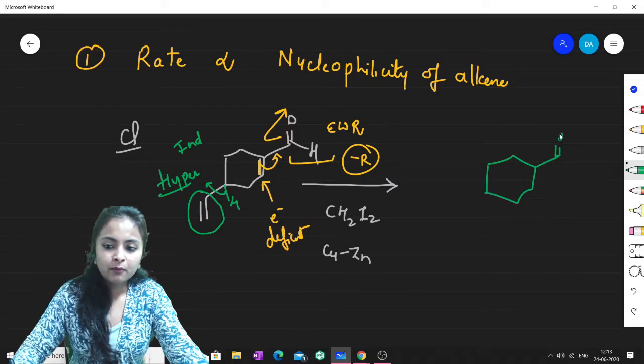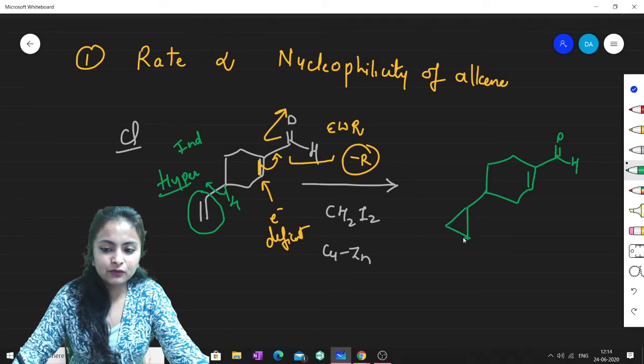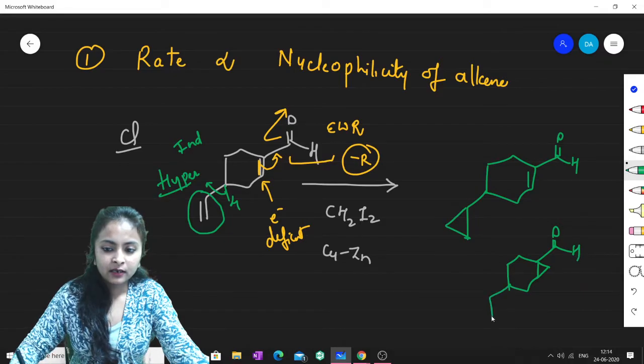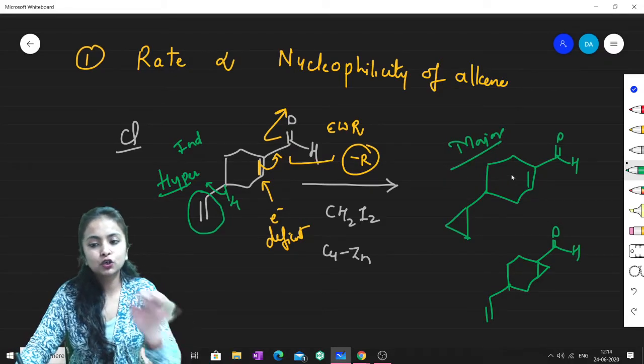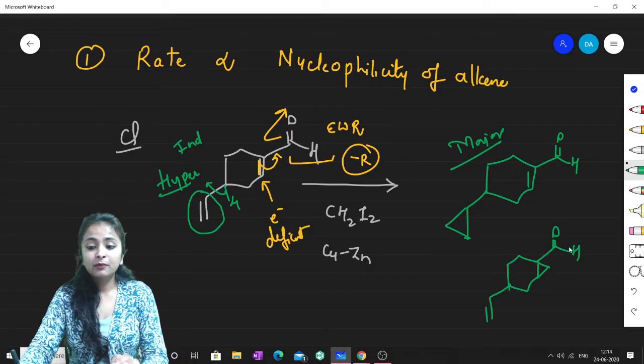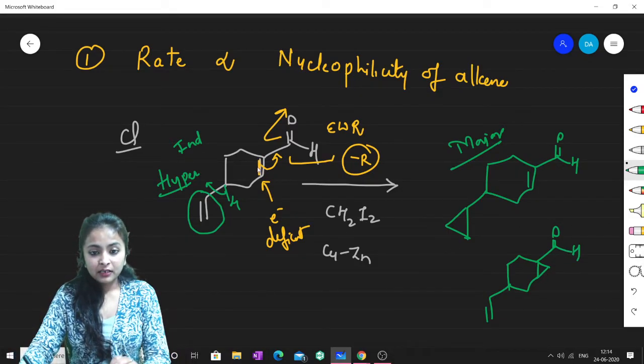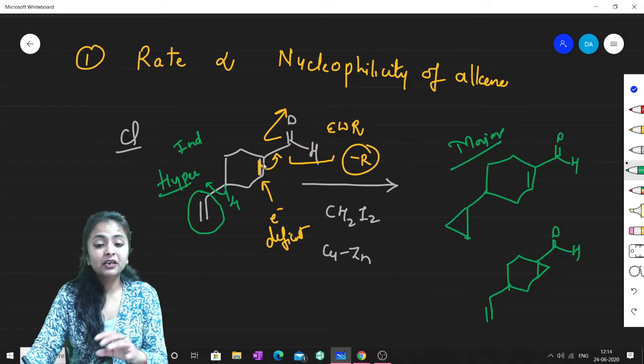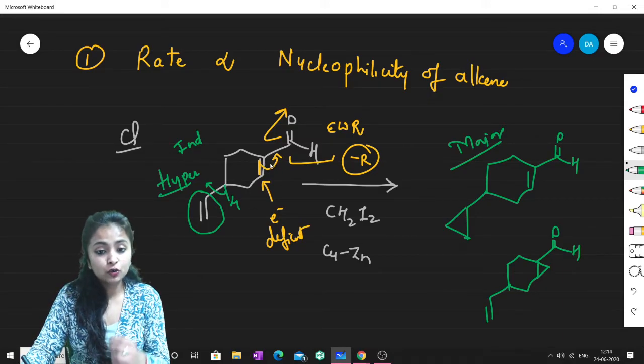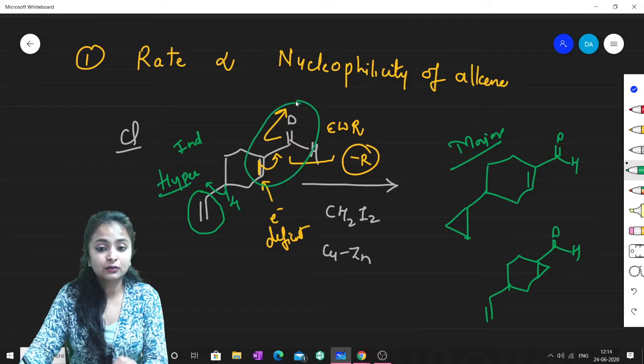that if you provide it with the carbene, this Simmons-Smith carbene, then this will be one of the products and this will be another product. But this one will be major, or you can say this should be the only product. Why? Because this pi electron pair is already involved in conjugation, already involved in resonance, so it is least available.